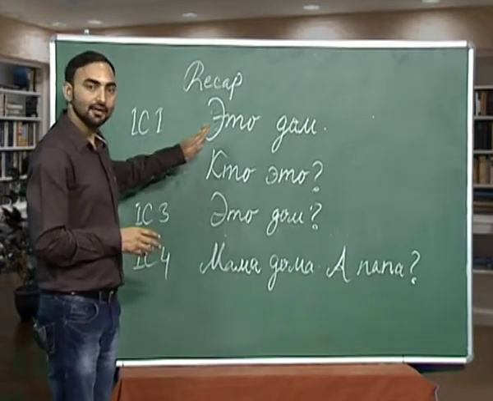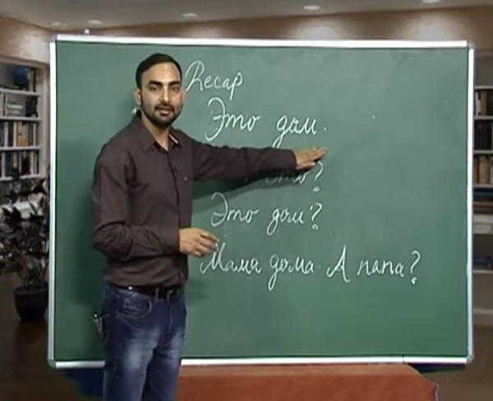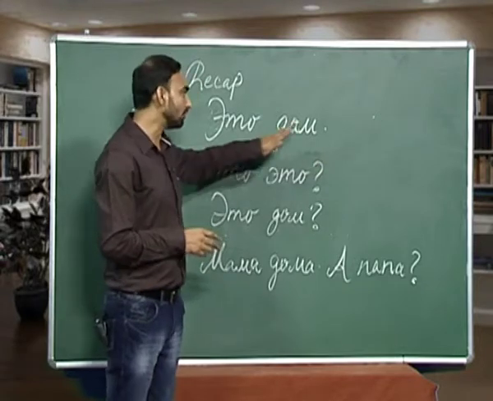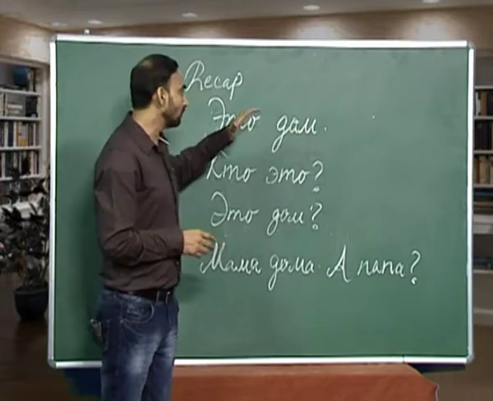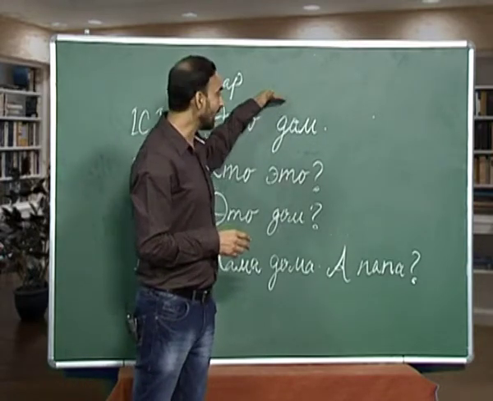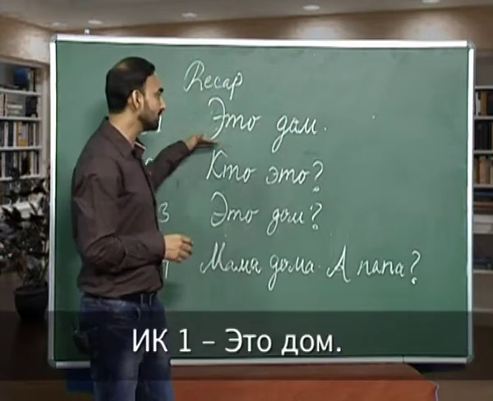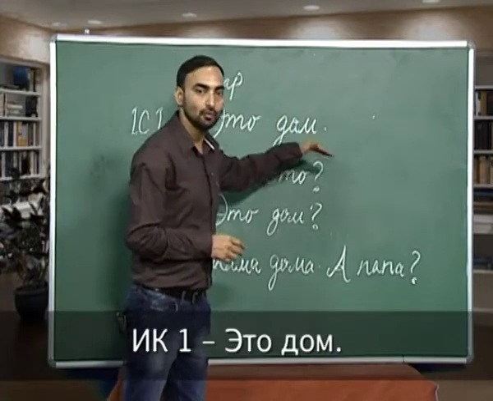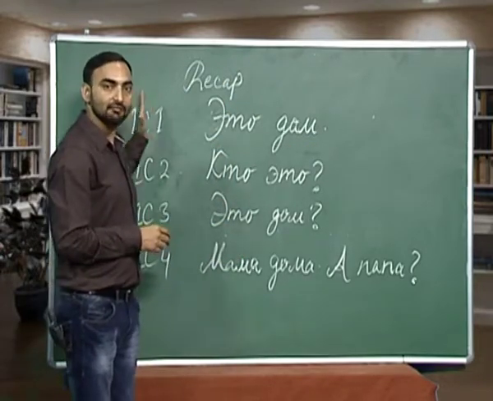First sentence we have is Eta dom. Eta dom is a simple narrative sentence. So, how do we pronounce this sentence? Eta dom. So, what happens is we start from a medium pitch and it goes down towards the last stress syllable. So, how will you read the sentence? Eta dom, and this is called intonational construction 1.